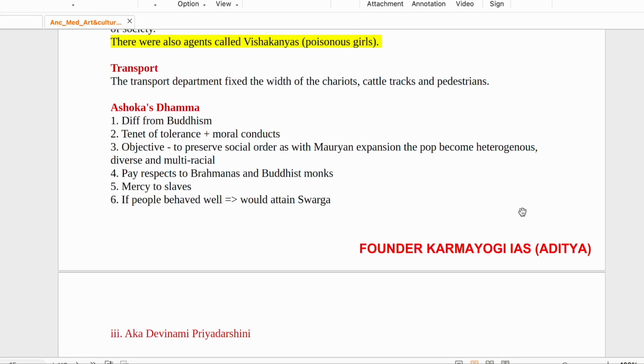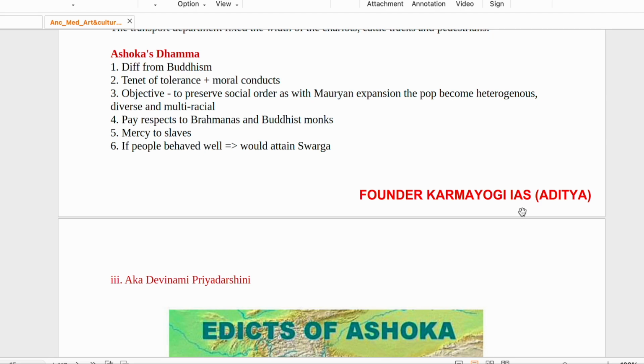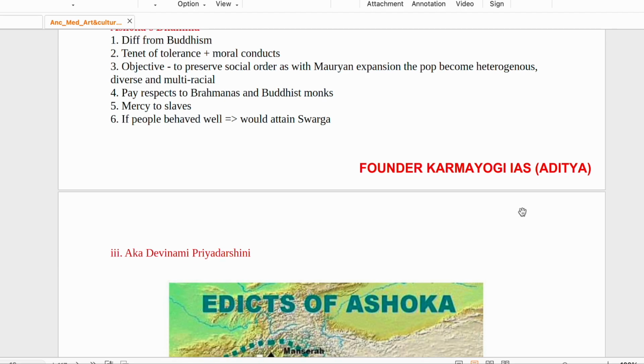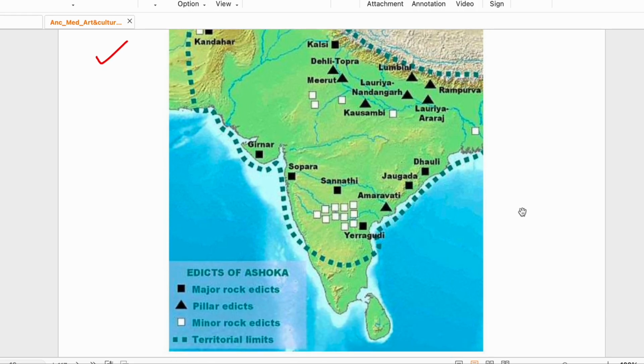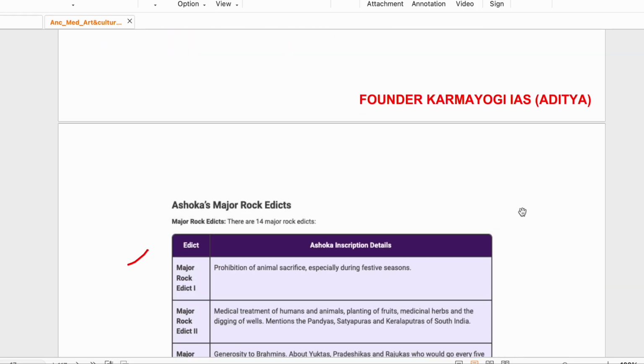ठीक है. अशोका धम्मा उतना नहीं है, बस इतना जान लो कि everyone was respected. ठीक है, चाहे he is rich, he is poor, he is from any faith, elders were respected, the youngers were loved. Okay, there was coexistence of religions. If one is harming others' religion, he is harming his own religion more. So such kinds of moral and ethical conduct were given. Now we will see the edicts of Ashoka.